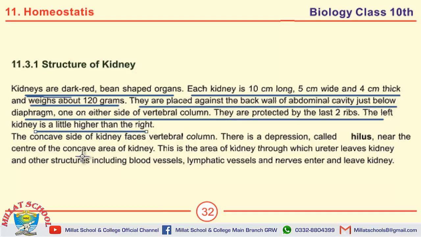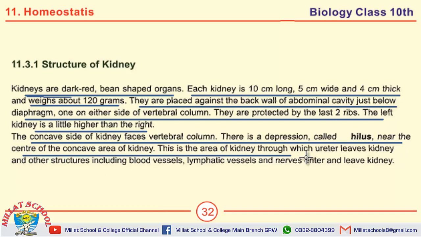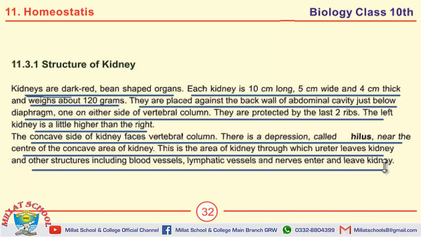Define hilus. The concave side of kidney faces vertebral column. There is a depression called hilus near the center of concave area of kidney. This is the area of kidney through which ureter leaves kidney and other structures including blood vessels, lymphatic vessels and nerves enter and leave kidney.